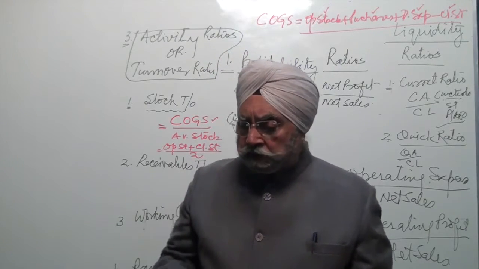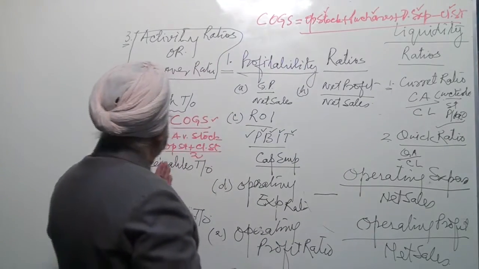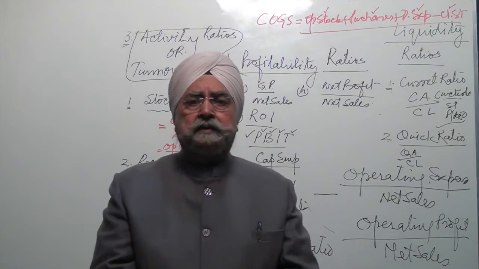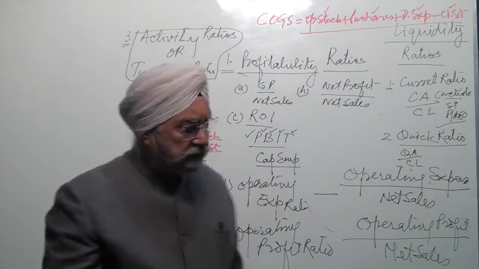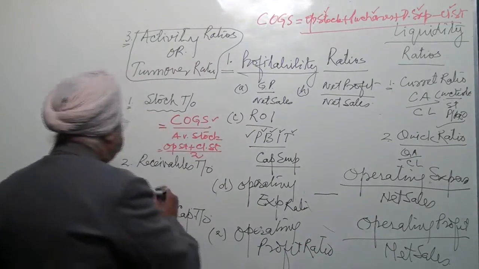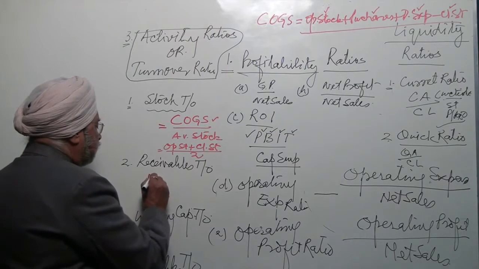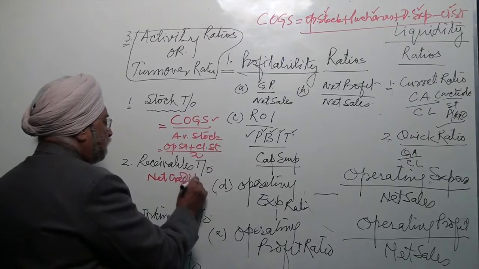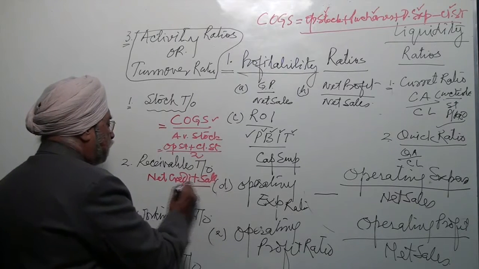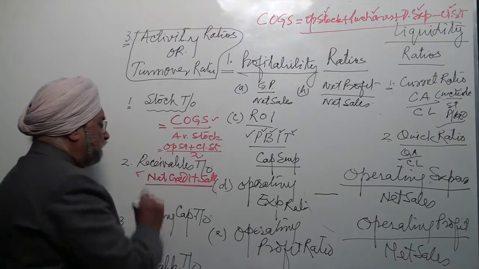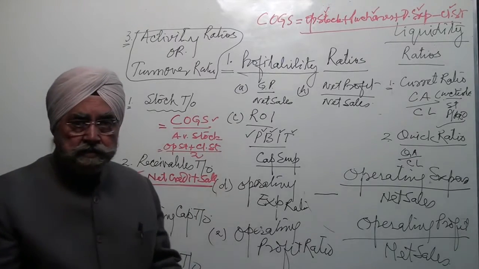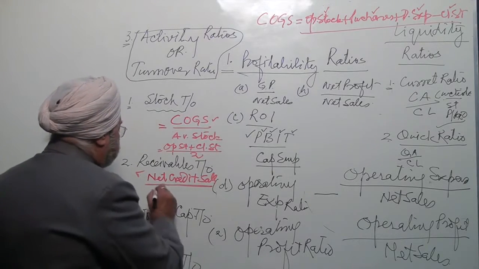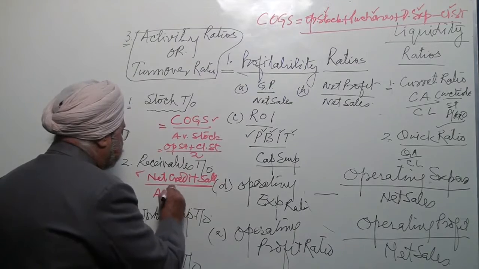Similarly, we come to the next one, receivables. Receivables are our debtors. And this ratio is calculated by net credit sales, because this is the credit sale figure which creates debtors. When we sell goods on credit, we have debtors. So, divided by average debtors.